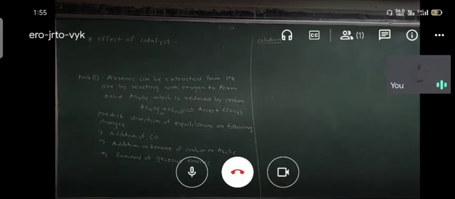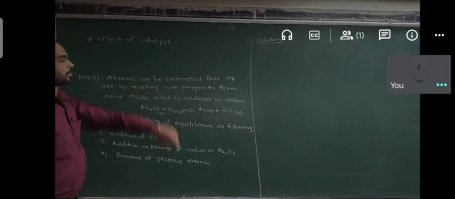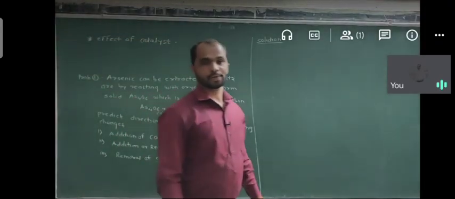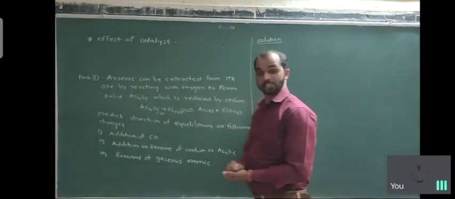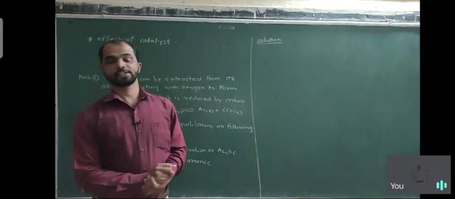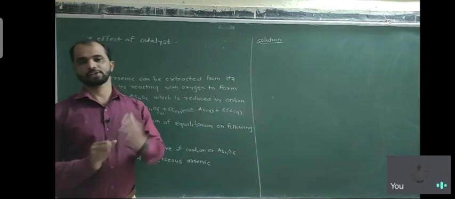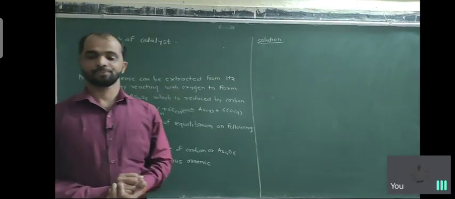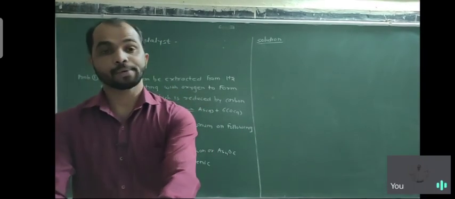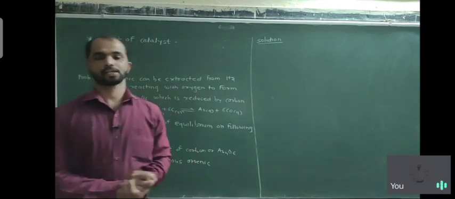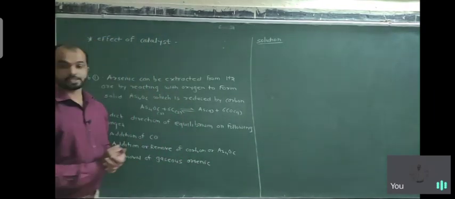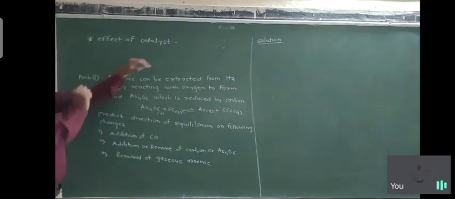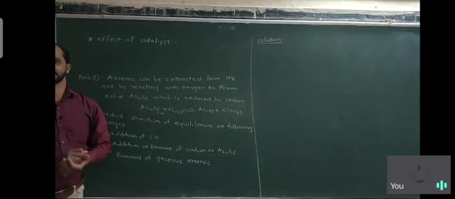Hello student, today we start another topic of chemical equilibrium: the effect of a catalyst. It is the last topic, and we have already discussed a number of factors which affect chemical equilibrium. So how is equilibrium established? There are several factors responsible for it. So it is the last point, the effect of a catalyst. So what is a catalyst?